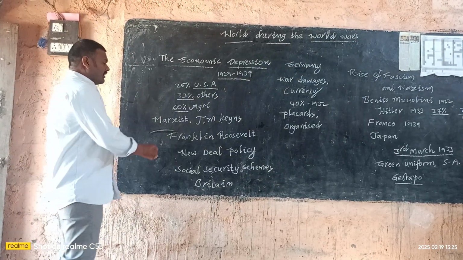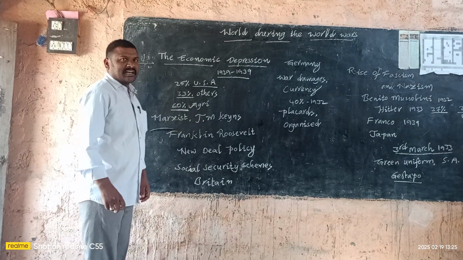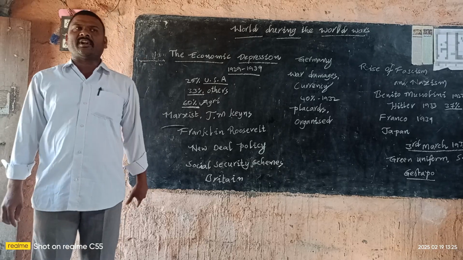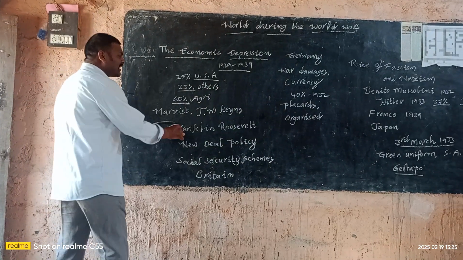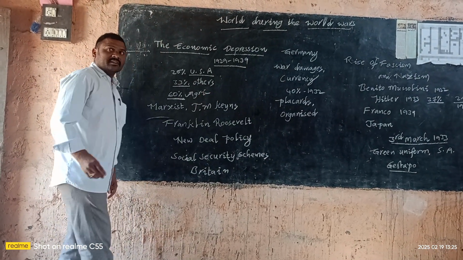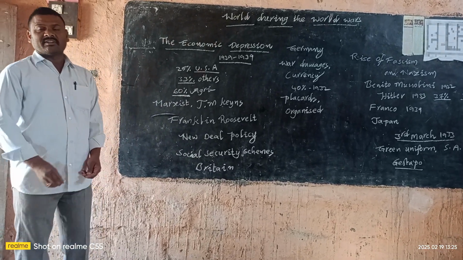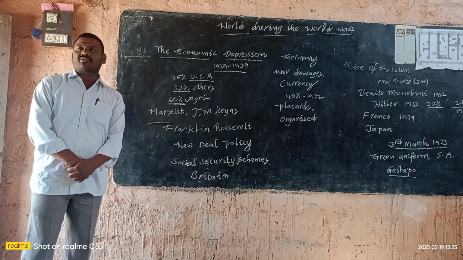Next, there was no demand for any production, whether industrial or agricultural. Agricultural production prices decreased by 60%. There was no demand for agricultural production either.